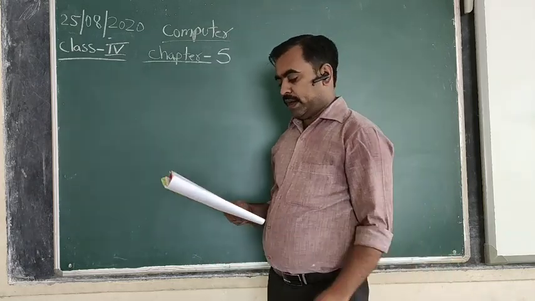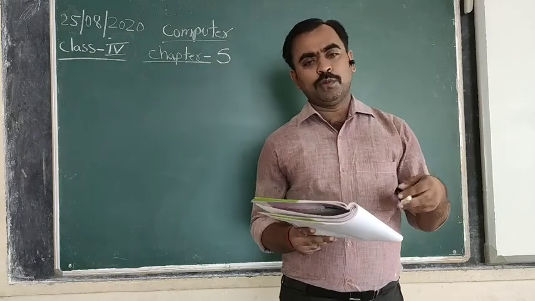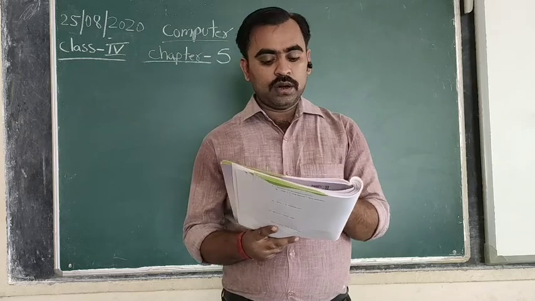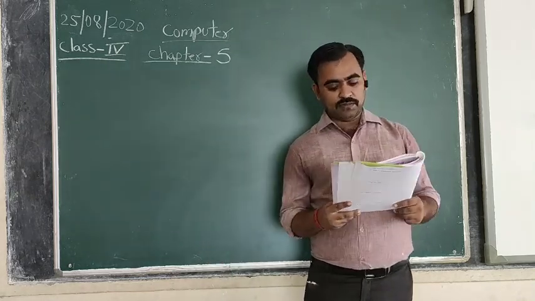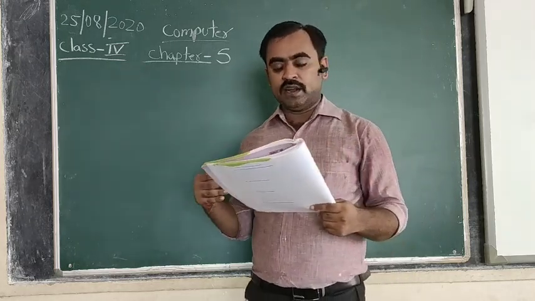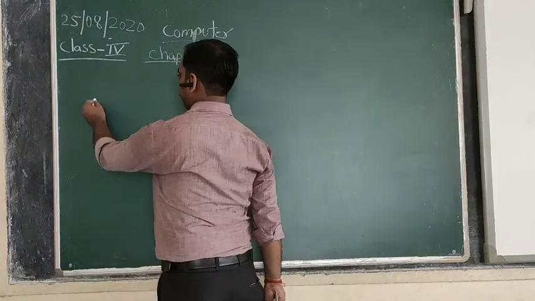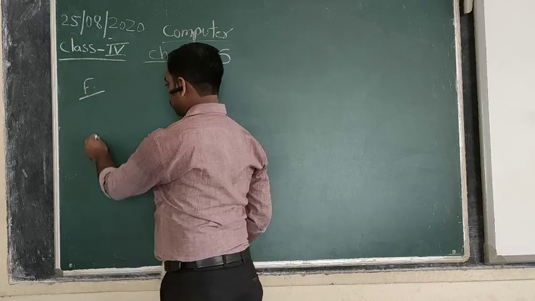Afterward, you can write the answers from here, and at home you can find those particular words in the given puzzle by yourself. You can see them downward, diagonal, or across. So the first one is